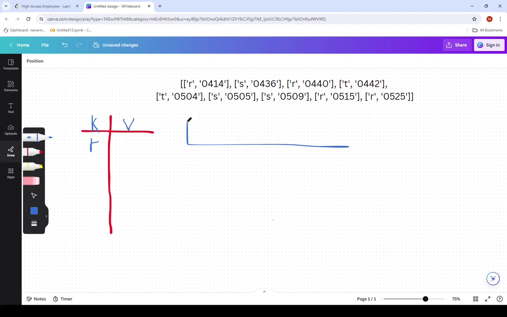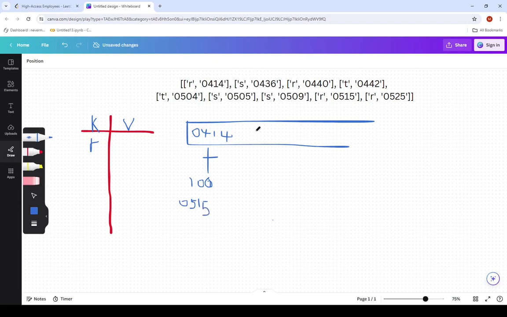So for example, we have this queue. The first time user R came was at 0414. The next time that should be considered valid should be this time plus 100, which is 0514. So now we check.